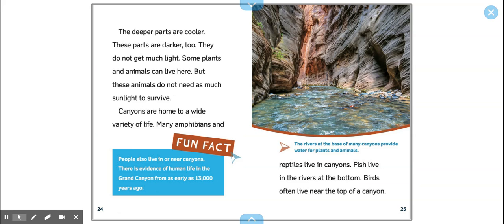The deeper parts are cooler. These parts are darker too. They do not get much light. Some plants and animals can live here, but these animals do not need as much sunlight to survive.